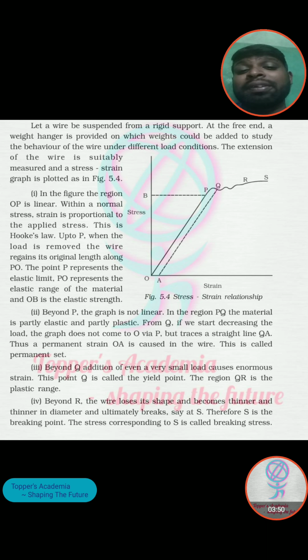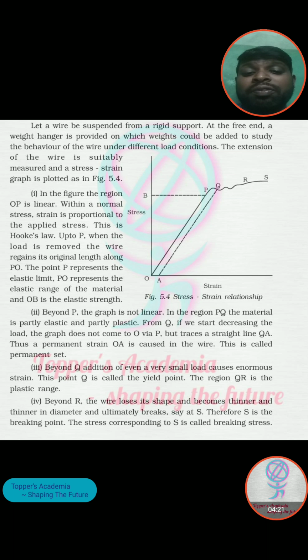Permanent set का मतलब this is the position at which the material is partly elastic and partly plastic, and this is a range in which it cannot return to its initial position. वो अपने initial dimension में नहीं आ सकता, लेकिन स्ट्रेस और स्ट्रेन प्रोपोर्शनली वेरी करेंगे, लेकिन एक ऑफसेट तैयार करेगा जिसको हम परमानेंट सेट बोल देते हैं. ठीक है. After Q the things get changed.